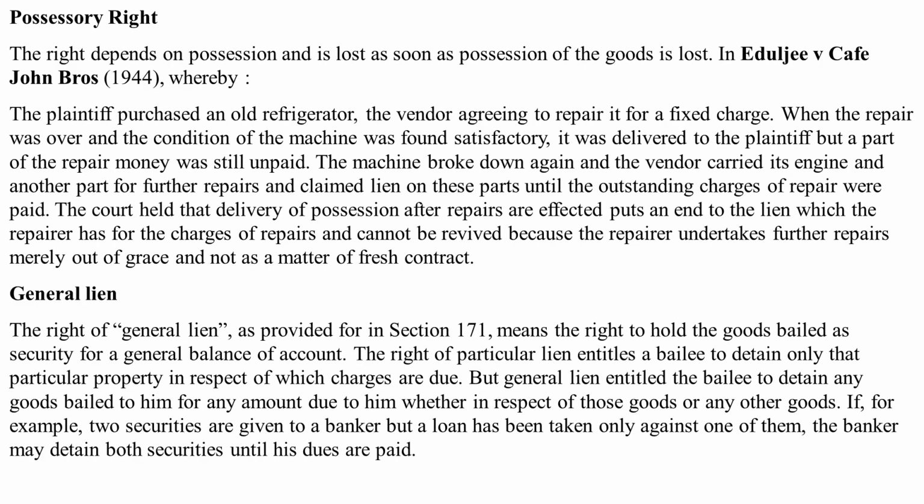Now, talking about the area of possessory right, we see that the right depends on possession and is lost as soon as possession of the goods is lost. So, in Edgley versus Cafe John Bros, the plaintiff purchased an old refrigerator, the vendor agreeing to repair it for a fixed charge. When the repair was over and the condition of the machine was found satisfactory, it was delivered to the plaintiff, but a part of the repair money was still unpaid. The machine broke down again, and the vendor carried its engine and other parts for further repairs and claimed lien on these parts until the outstanding charges of repair were paid.